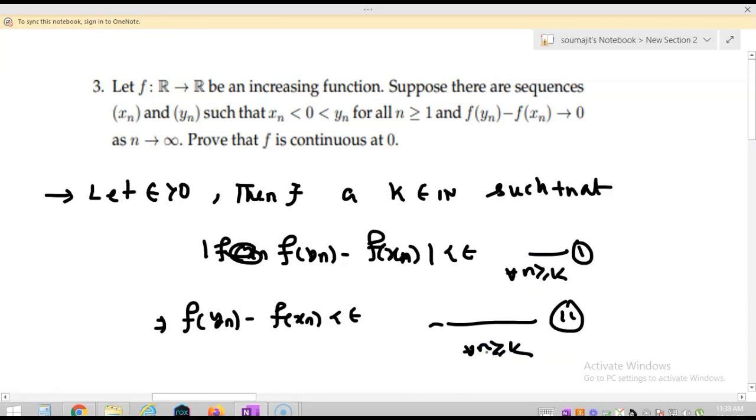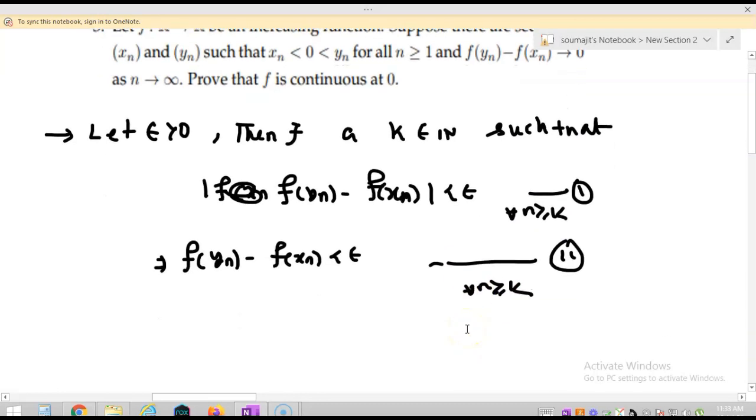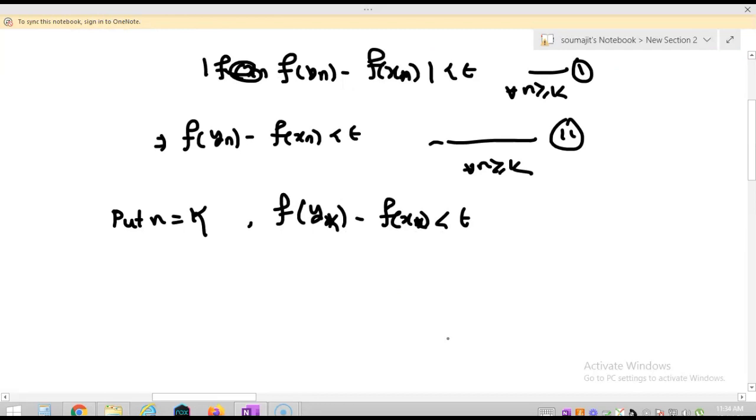So this quantity is less than epsilon for all n greater or equal to k, right? So in particular I can put n equal to k. I will get f(yk) minus f(xk) is less than epsilon. Now it's time to choose delta.